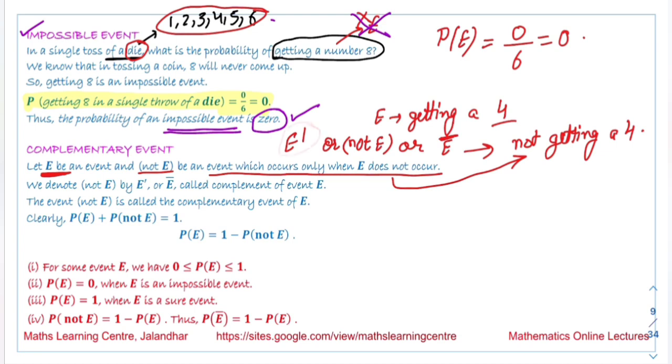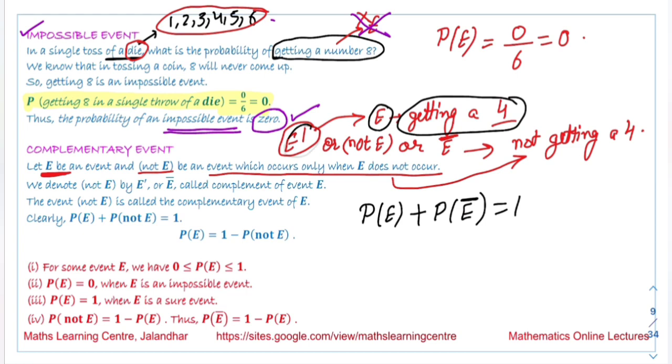So this event E dash is called the complementary event to E, and we have the property that the probability of occurrence of E plus the probability of occurrence of not E is equal to 1. Why do we say so? If E is getting a 4, E bar or not E is not getting a 4.